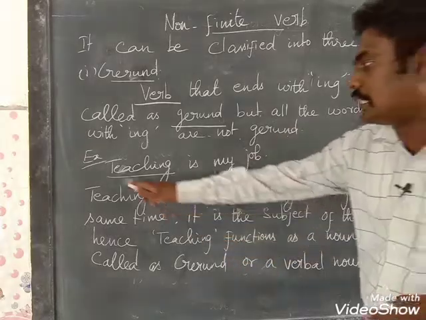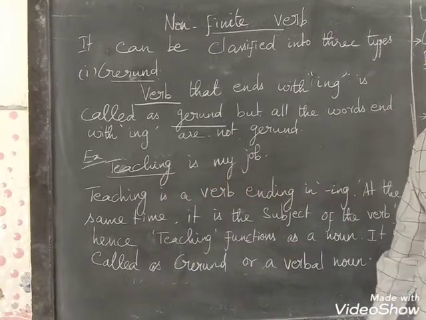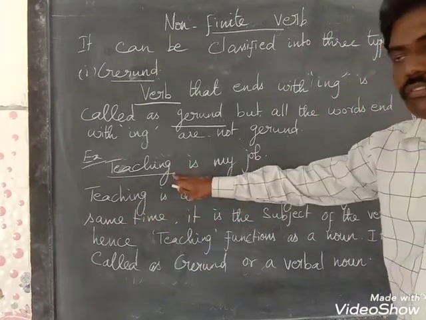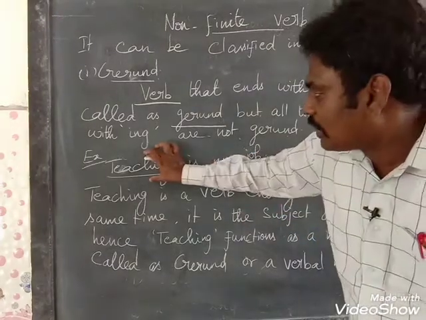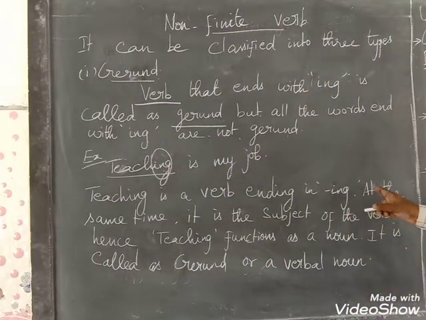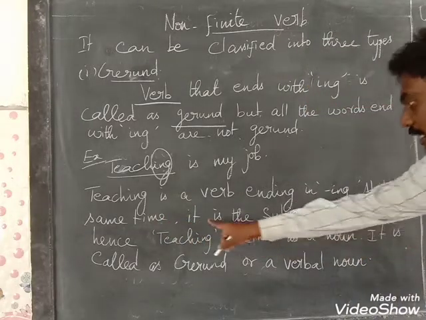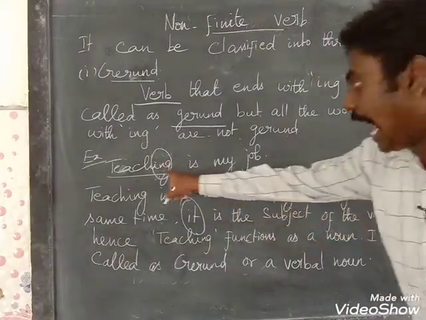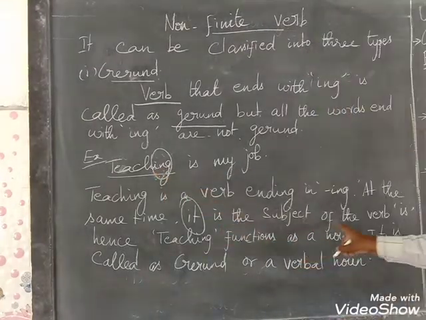See the example: Teaching is my job. See the underlined word teaching. Actually, teach is the verb and here we are adding ing. At the same time, it is the subject of the verb is. Who is the subject here? The teaching. Teaching acts as the subject of the verb is.